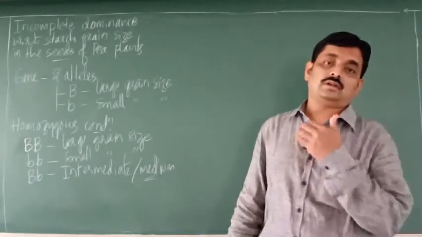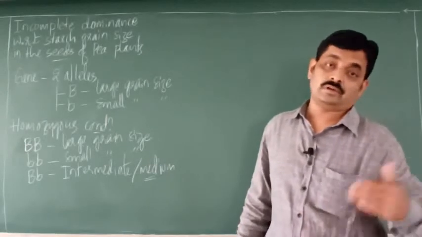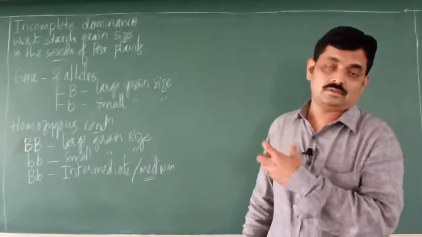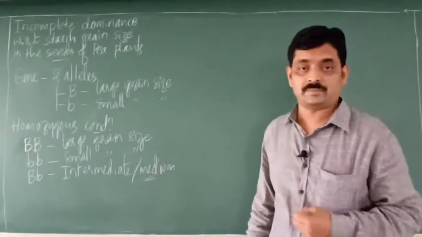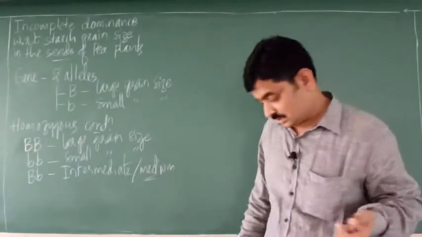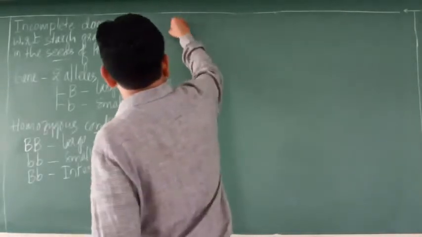So we have discussed the second example of incomplete dominance. Earlier it was Camphragm, the second one is the seeds of pea plants. After this, we shall consider codominance.